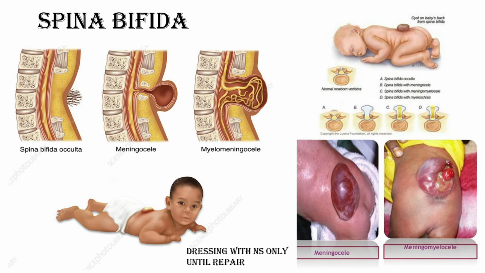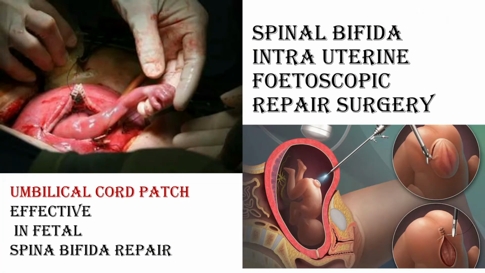So how can we go toward betterment of that patient? We can do intrauterine surgery. This is a special field in gynae and obs. We can do surgery over the fetus. This is called umbilical cord patch closure of the spina bifida.